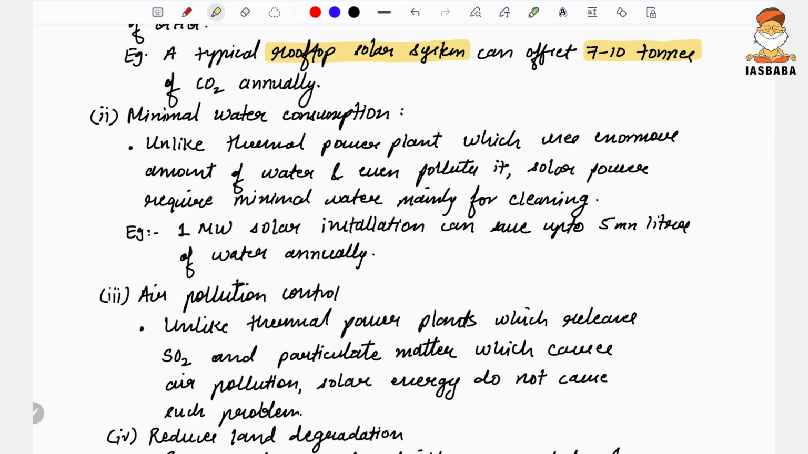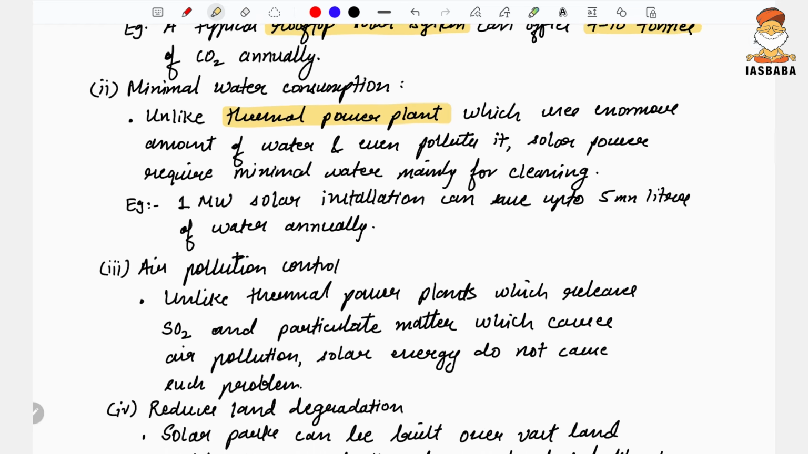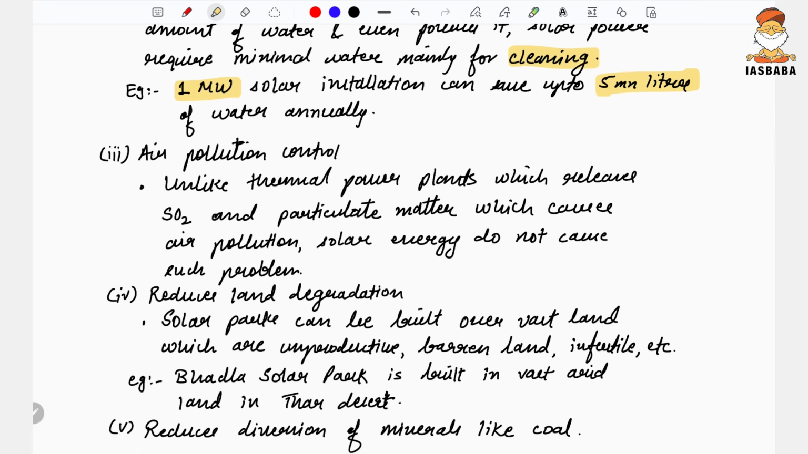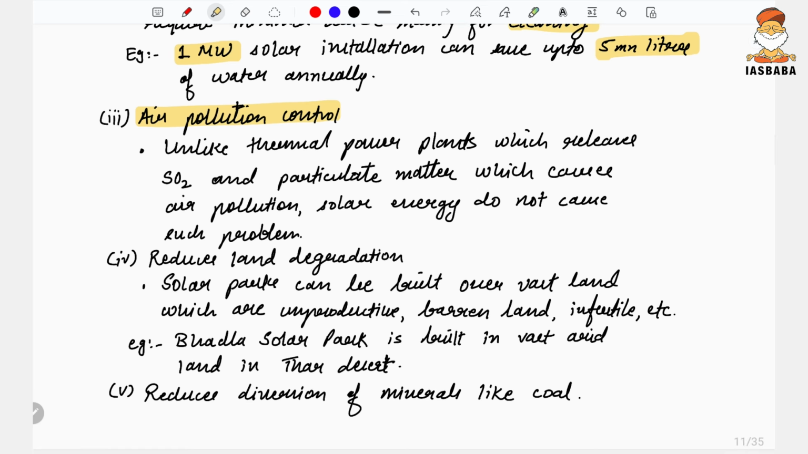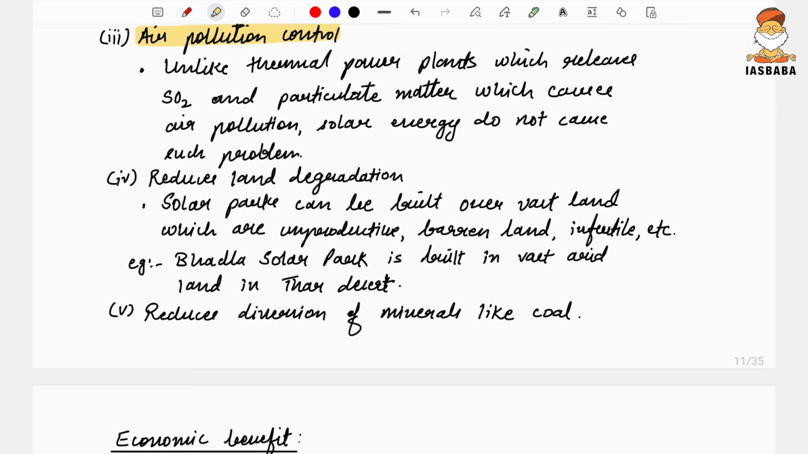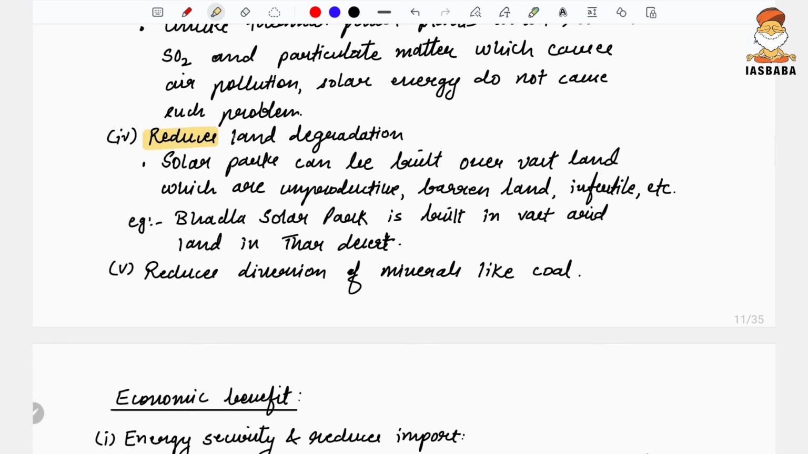Such a great benefit. Minimal water consumption. Thermal power plants use an extensive amount of water. Here, water is not needed as such, except for cleaning and maintenance purposes. A 1 megawatt solar installation can save around 5 million liters of water annually. Air pollution control can take place. Unlike thermal power plants, which release greenhouse gas and other pollutants into the atmosphere, your solar power plant doesn't release anything as such. It reduces land degradation, and of course it does not pollute the land.